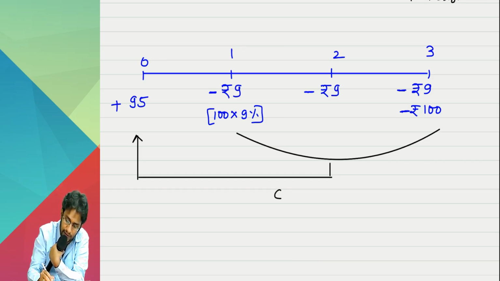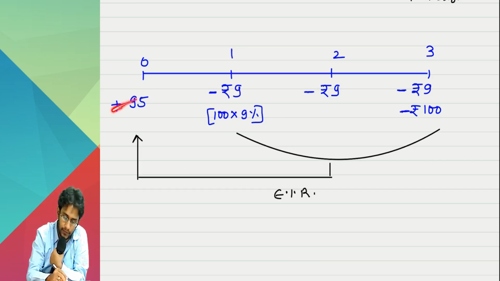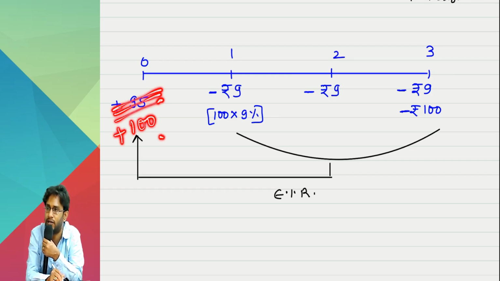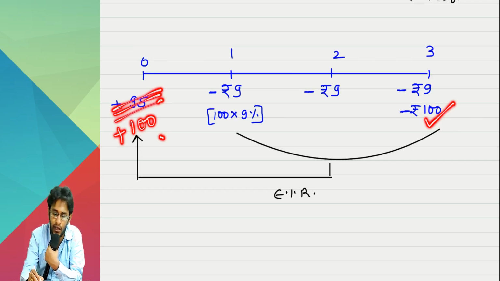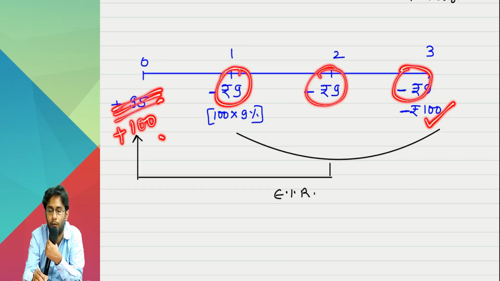That rate is called the effective interest rate. Now let's think like this. Hypothetically, imagine you issued the bond at par, you received 100. Lastly also you are paying 100. Every year you are paying how much? 9. So what is the cost of your borrowing? Very clearly 9%. But not in this case.